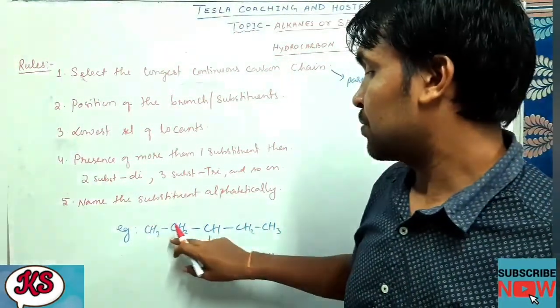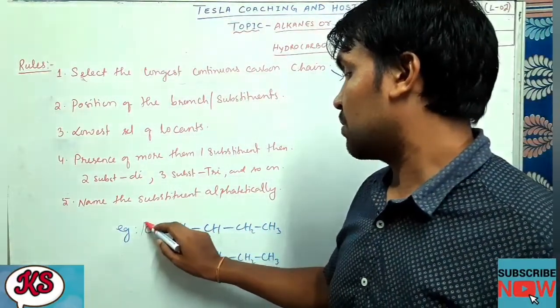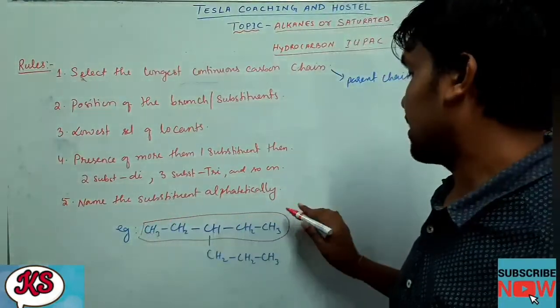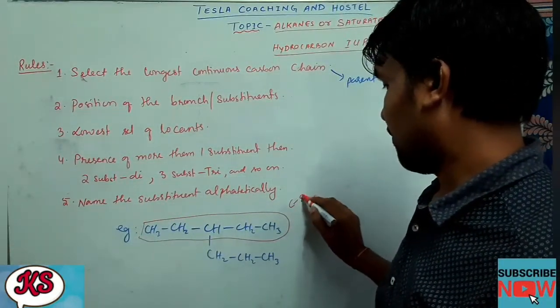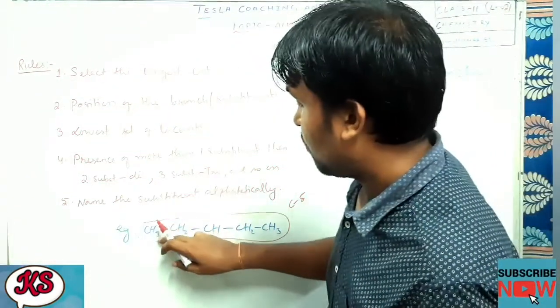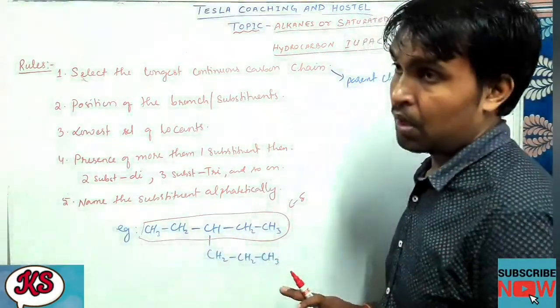Suppose 1, 2, 3, 4, 5. Total number of carbons if you go in this direction is 5 carbons. Okay, if I come down another way, 1, 2, 3, 4, 5, 6. So what is there?